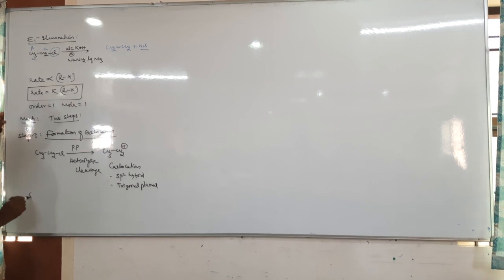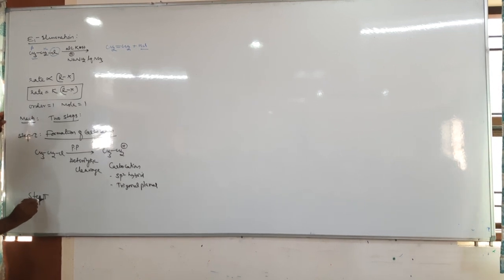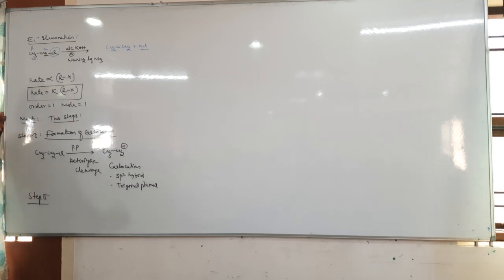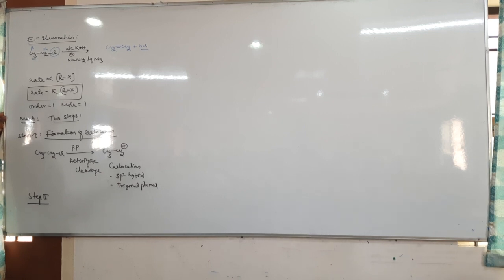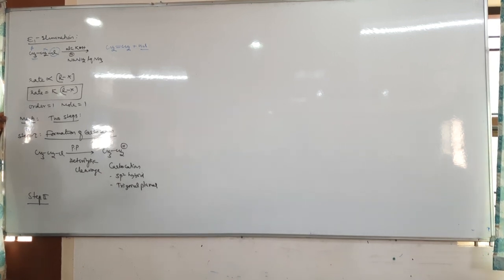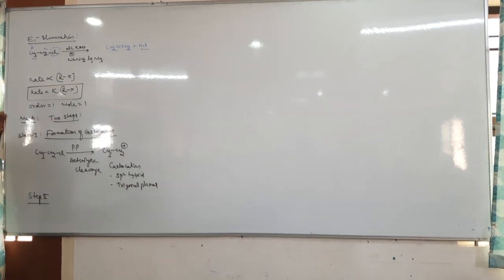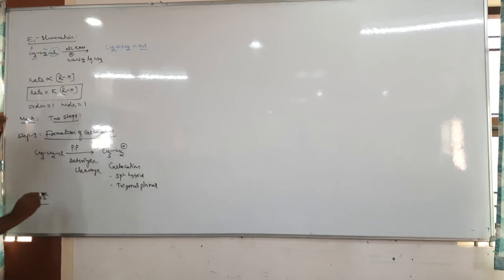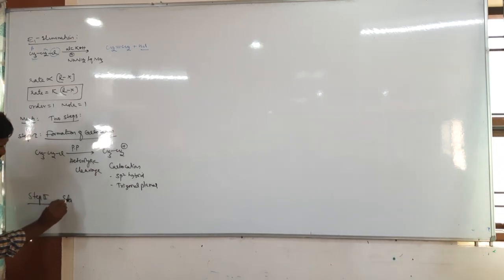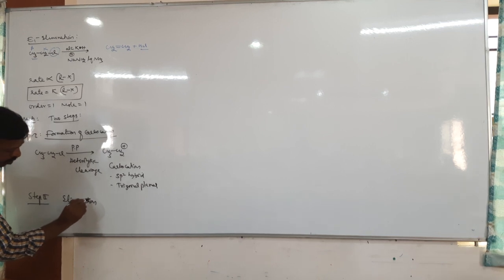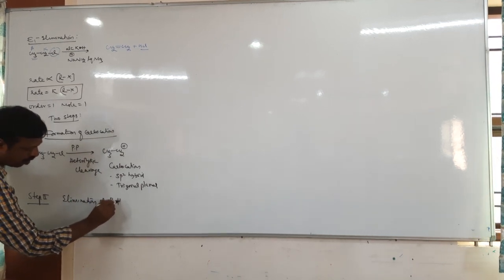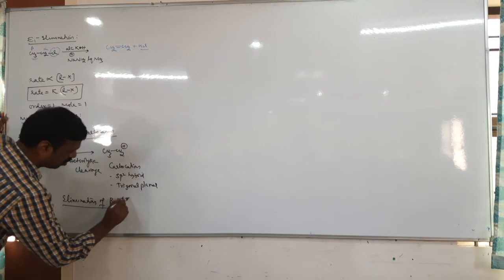Next, step 2. What is step 2 in the SN1 reaction? SN1 and E1, sorry. Step 1 will be the same for SN1 and E1. What is step 2 in SN1? Attack of nucleophile. Yes or no? The nucleophile should attack the carbocation. But here is the removal of a proton, that is, elimination of a proton. Which proton? Beta proton. So therefore step 2 is elimination of the beta H plus proton.